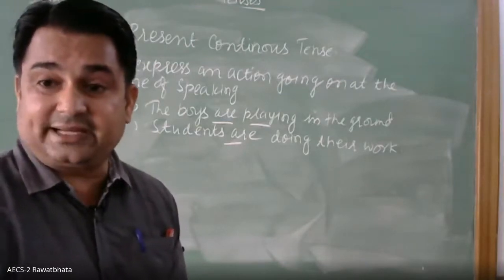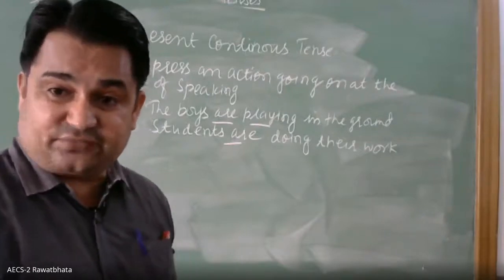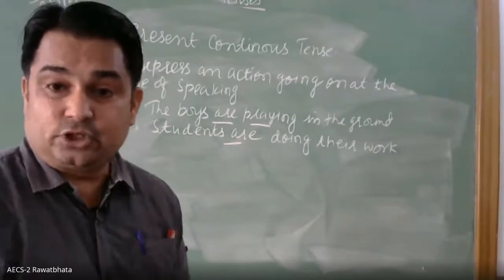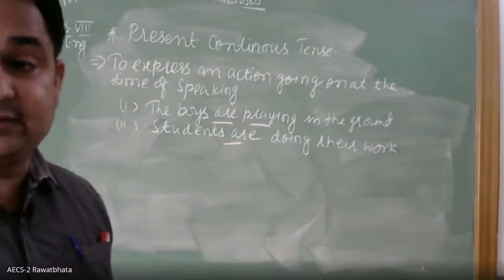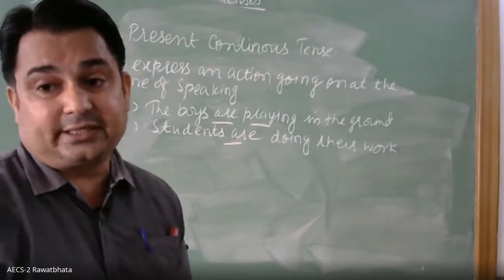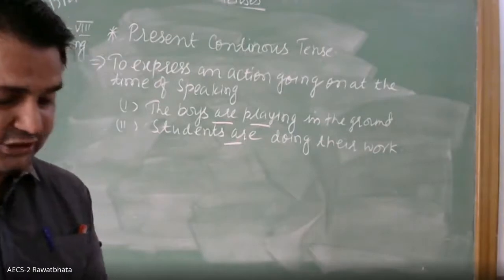With singular, is plus ing form, with plural, are plus ing form, and am will be used with I. So likewise, to express an action that remains in continuity at the time of speaking, it is used. Okay, so this is regarding the present continuous tense.